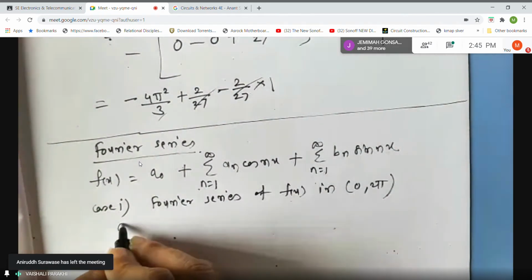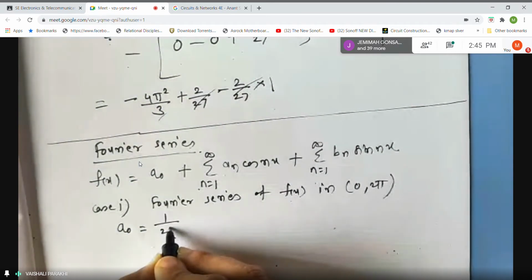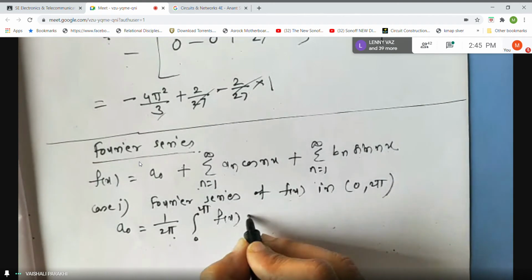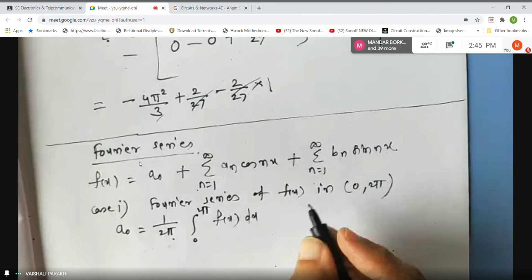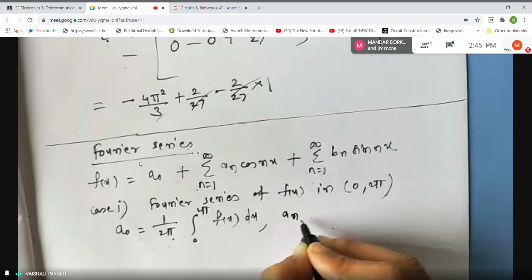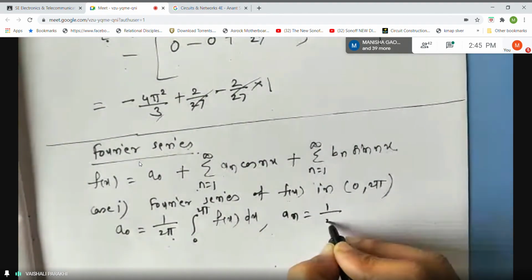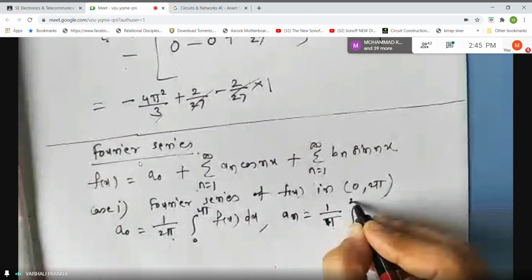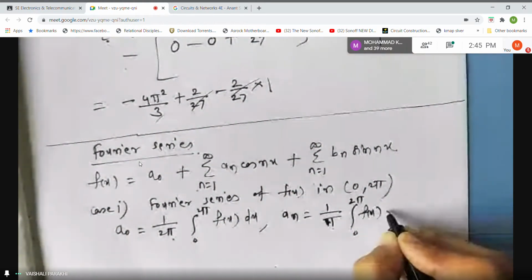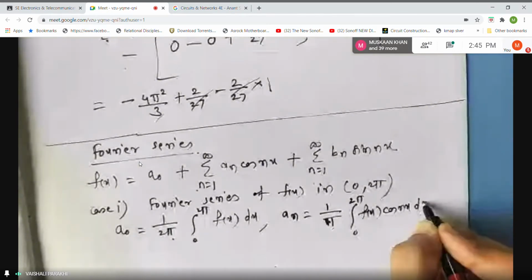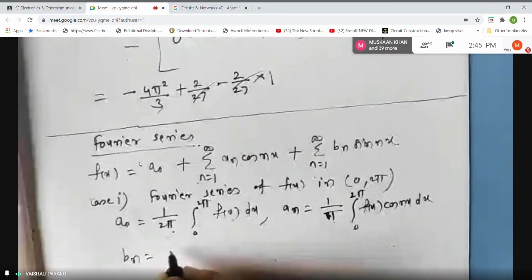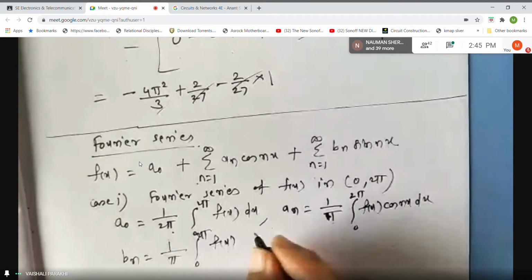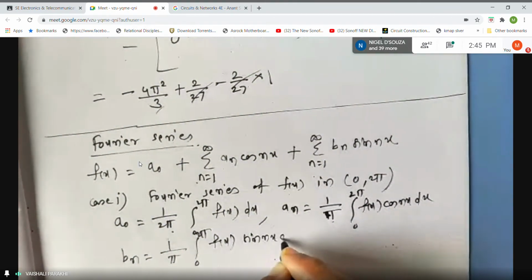Now the formula for a naught is like this, students: 1 upon 2 pi integral from 0 to 2 pi f of x dx. Then the formula for an is 1 upon pi integral from 0 to 2 pi f of x cos nx dx. And the formula for bn is 1 upon pi integral from 0 to 2 pi f of x sin nx dx.